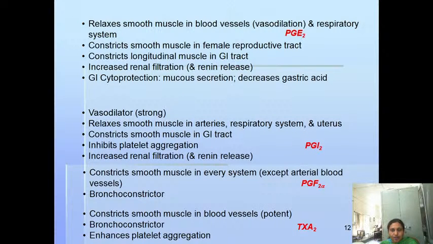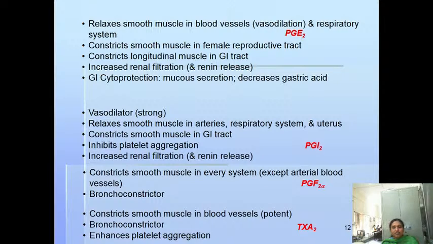Okay, and here if you want details, other functions of PGE2. PGE2 relaxes the smooth muscles in blood vessels and the respiratory system, and it constricts the smooth muscle in the female reproductive tract, and it constricts the longitudinal muscles in the GI tract, and it increases the renal filtration. Okay, these are the functions of PGE2. PGI2, as I already mentioned, is nothing but a prostacyclin. It's a vasodilator, relaxes smooth muscles, especially of the arteries and uterus, and it constricts the smooth muscles of the GI tract, and it inhibits the platelet aggregation, and it increases the renal filtration.